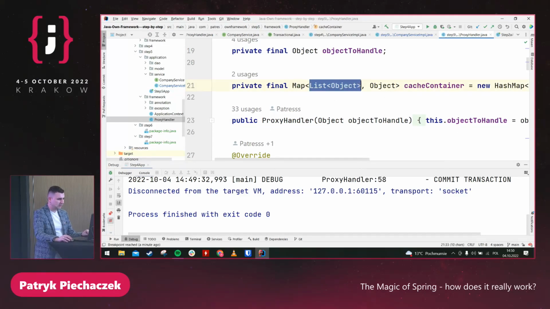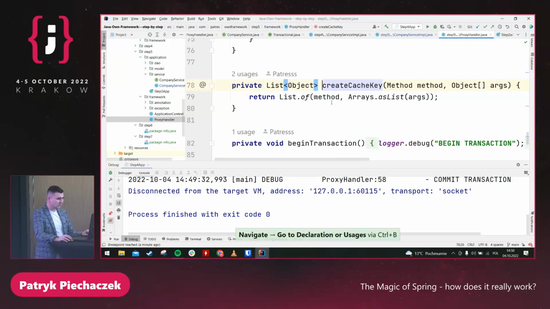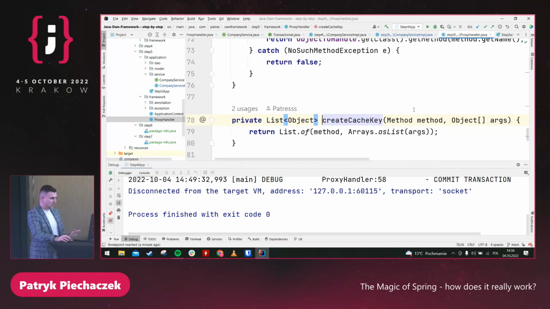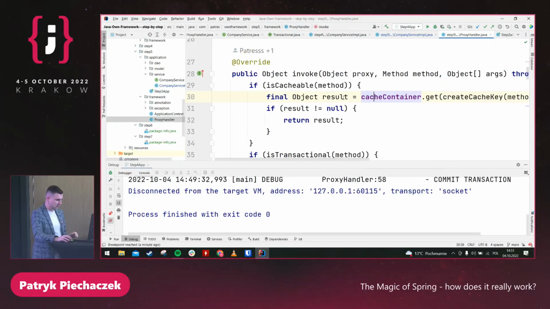In my map, the key is just a list of objects. What is the list of objects? It's just a method with arguments. So if you are calling the same method with exactly the same arguments, we should just return the result from the map. So we have result, let's take it from the map. If it's not null, we should just return it.